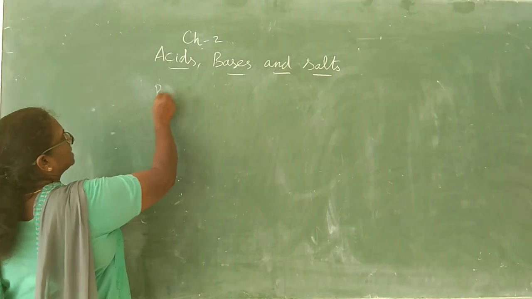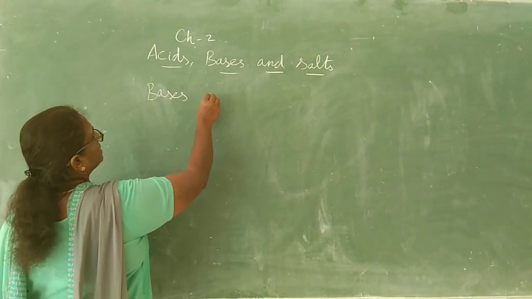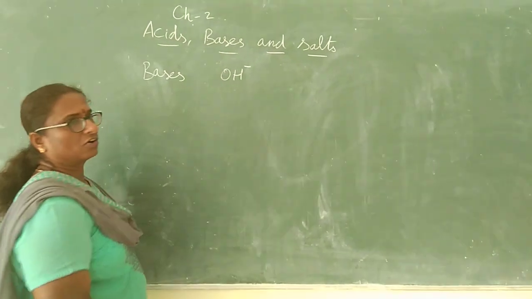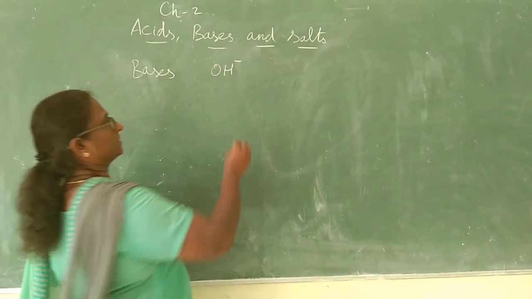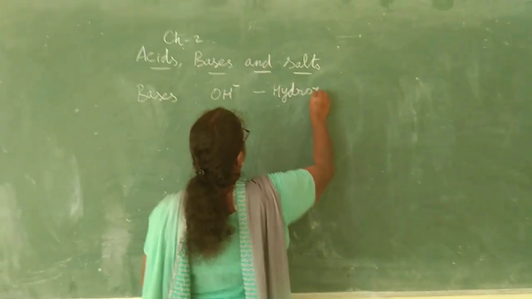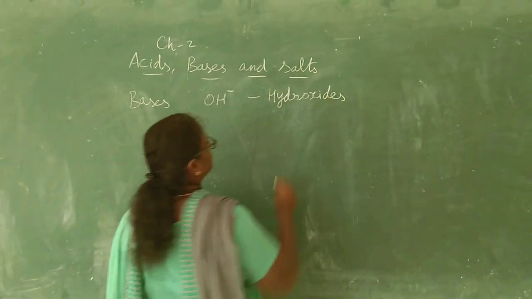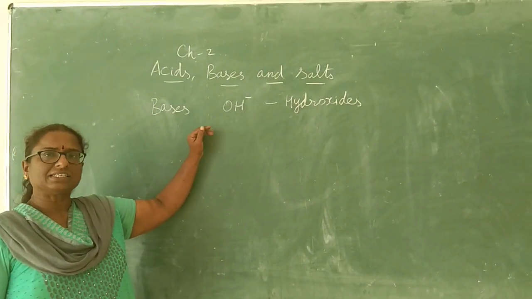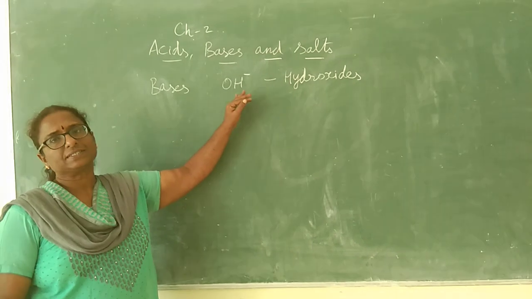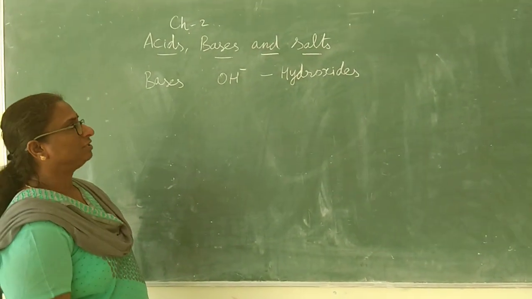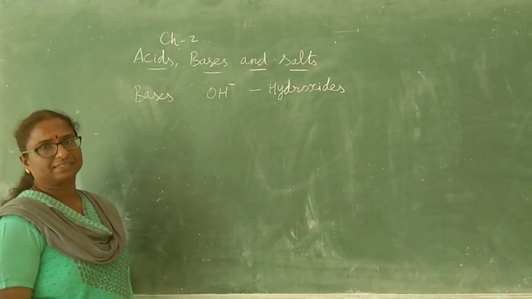Bases are the substances that produce hydroxide ions. OH minus ions are called hydroxide ions. Like acids produce H plus ions, bases produce OH minus ions. So bases are the substances that produce hydroxide ions. Now coming to the classification of bases.